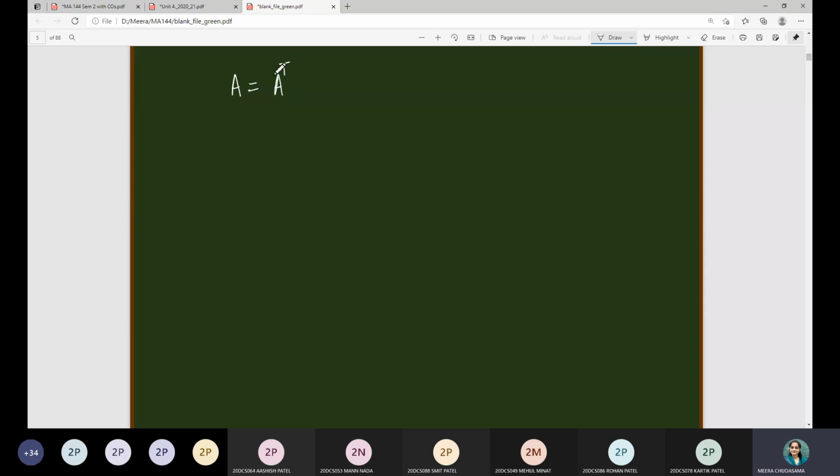Suppose I write this condition, then what is it? Symmetric matrix. Yes, if you have a square matrix such that the transpose of a matrix is the same as the given matrix, then such a matrix is called a symmetric matrix, right?